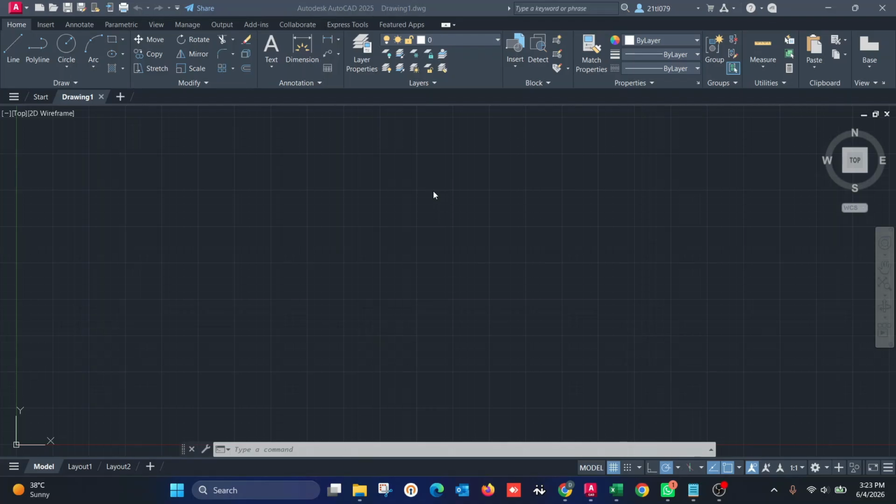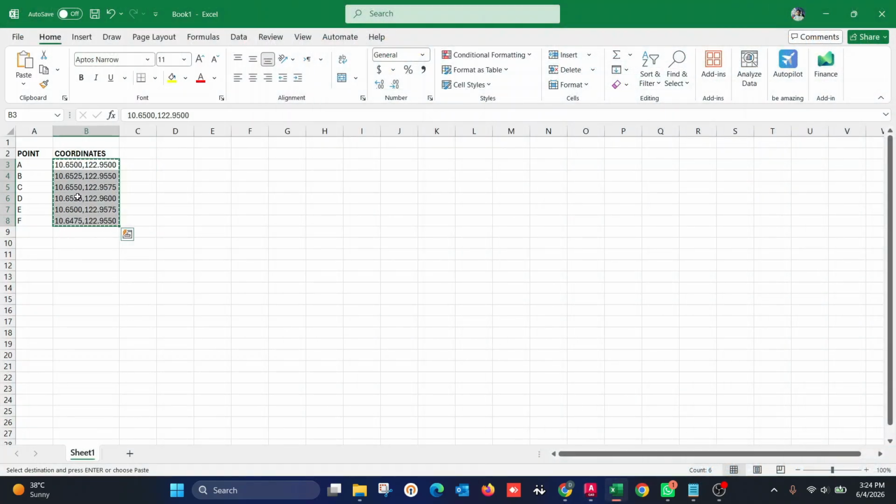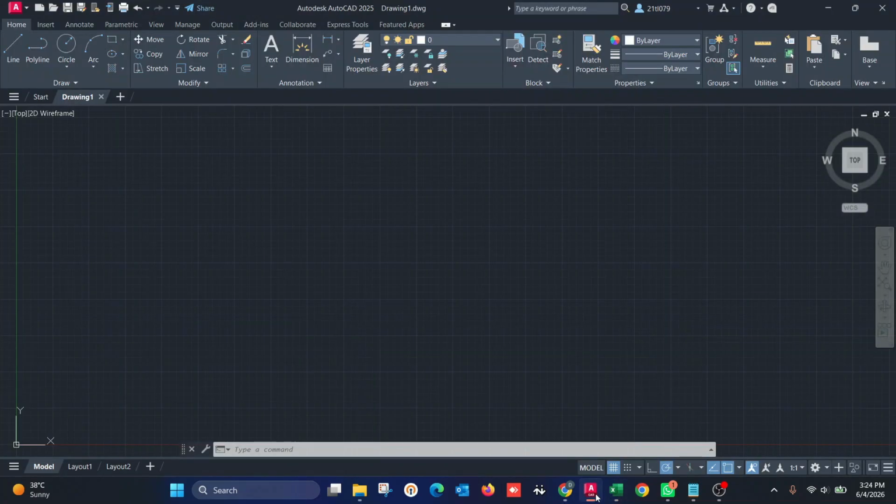Hey there! Today we're going to look at how to create a plot using coordinates in AutoCAD. So let's get started. First, prepare your coordinates in a simple format such as x, y, or longitude, latitude. Then copy the coordinates. After that, open your AutoCAD drawing.